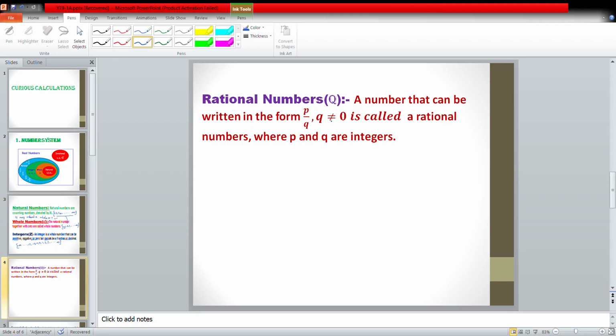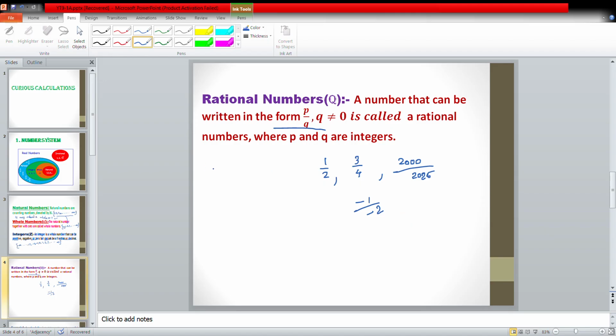A number that can be expressed in the form p by q, where q is not equal to 0 and p and q are integers, is called a rational number. For example, we know the fraction forms like 1 by 2, 3 by 4, 2000 by 2025. These are all fractions, and this type of numbers are called rationals. Negative numbers can also be included because p and q are integers.